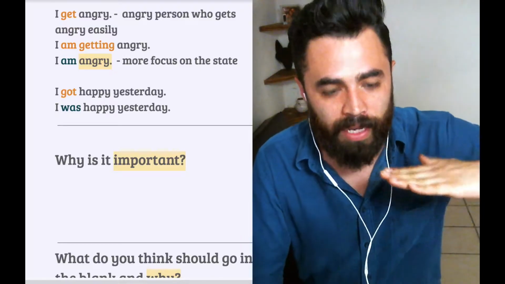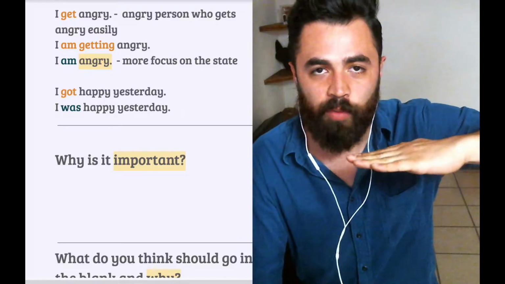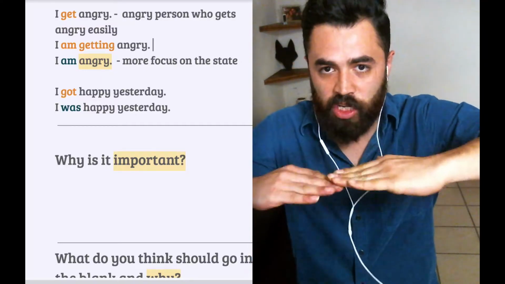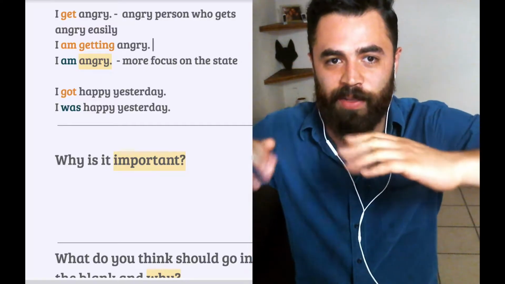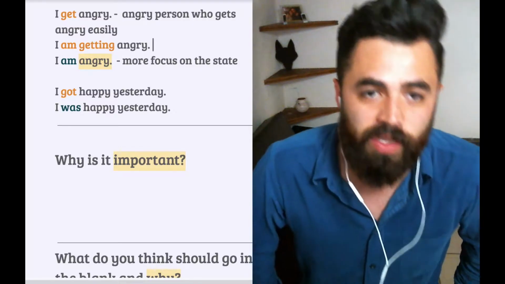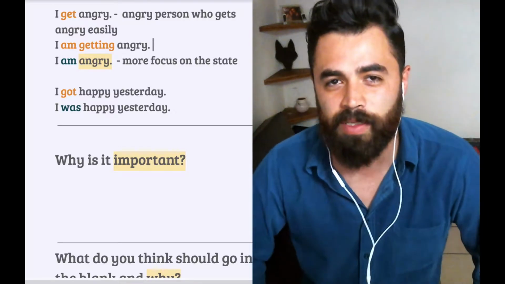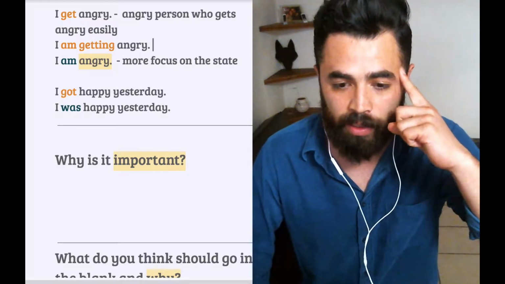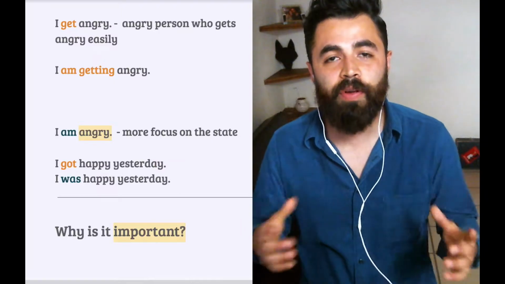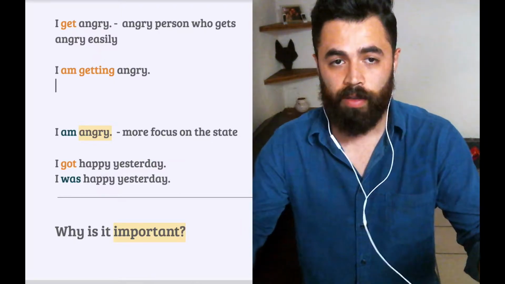So yes, getting angry. And if you ever see it in the continuous, we're in the process. This change is happening right now. Okay? It works better with some adjectives than with others, though. Some situations, if we apply logic, it doesn't really make sense. All right? Other examples where it does make sense, I'll share with you right now.